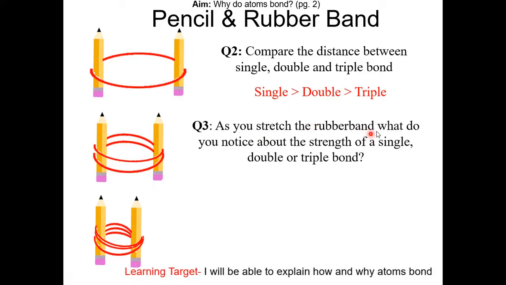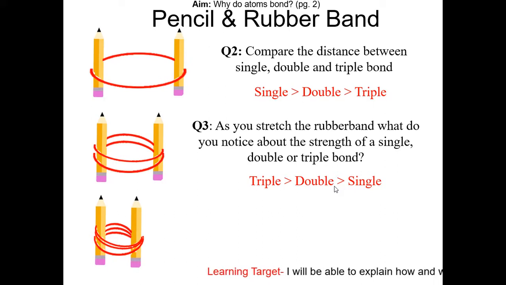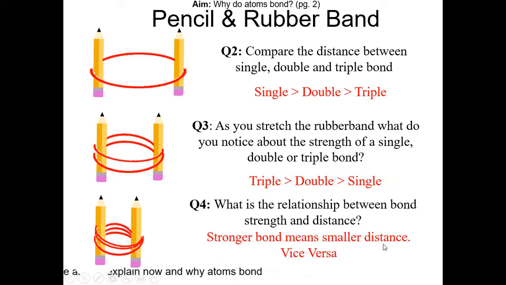As you stretch the rubber band, what do you notice about the strength of the single, double, or triple bond? You should have noticed that the triple bond was the hardest to stretch, then the double, then the single. So the triple bond is the strongest, then the double bond, and the single bond is the weakest. What is the relationship between bond strength and distance? Notice it is an inverse relationship. The stronger the bond, the shorter the distance, and vice versa.